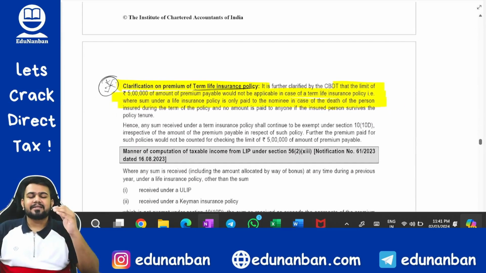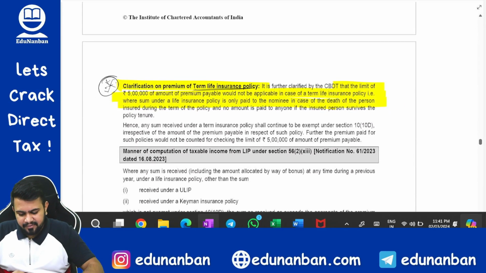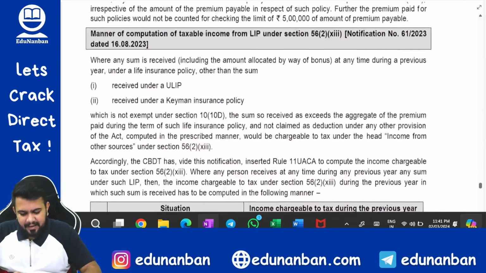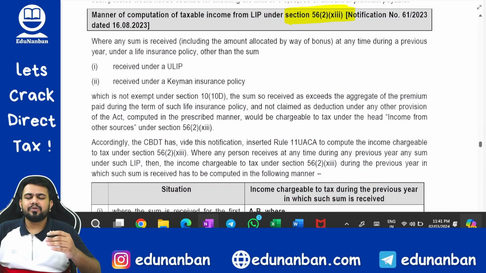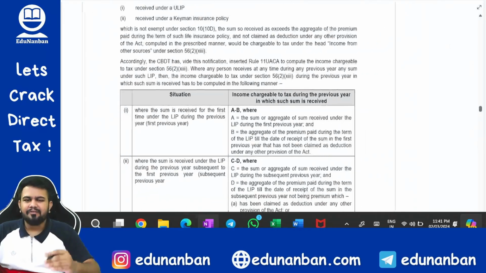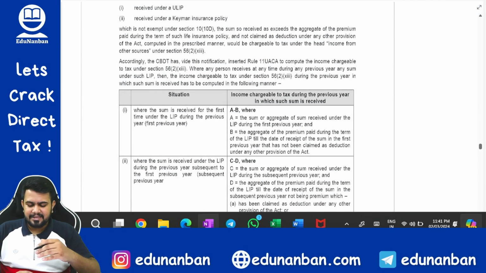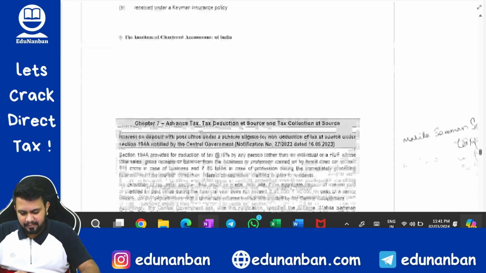So this detailed discussion is over. I hope you are clear with section 10(10D) and 56(2)(xiii). Here the 56(2)(xiii) calculation is also given. This we have already discussed. Still, you can have a reading of this institute language once again, and you will have even more clarity.